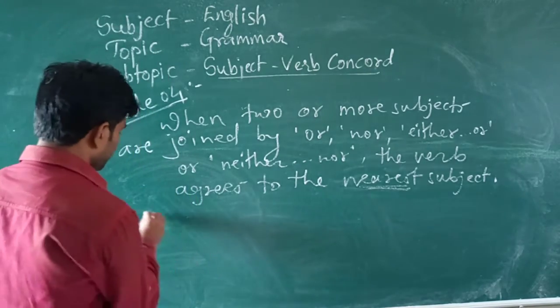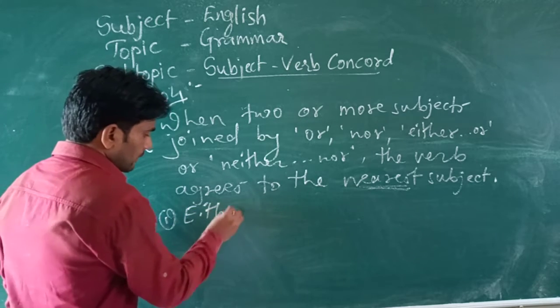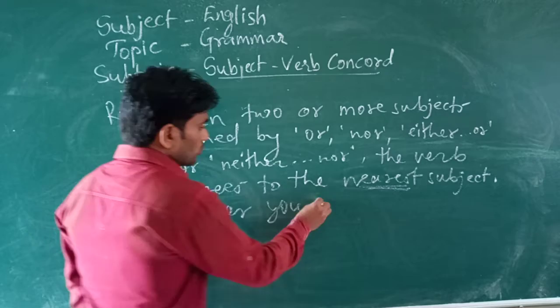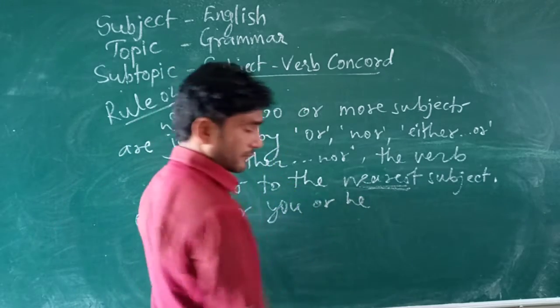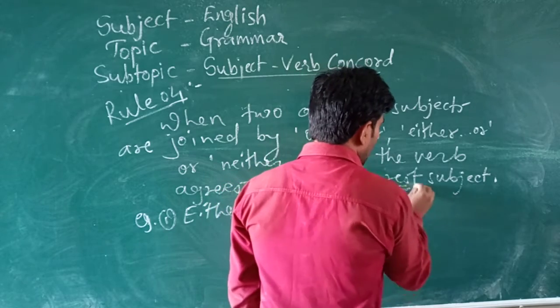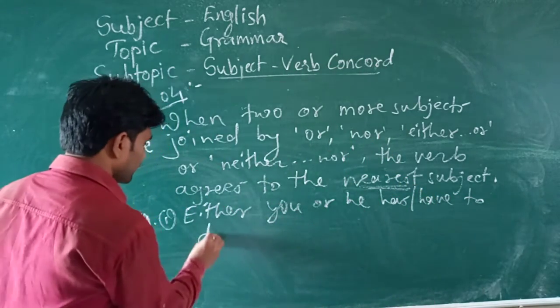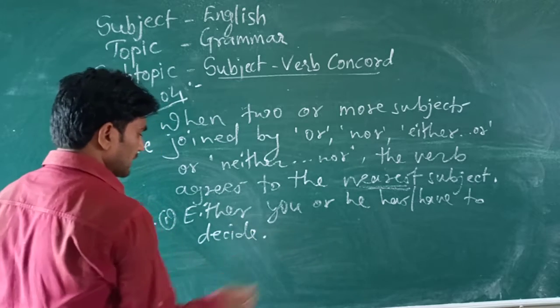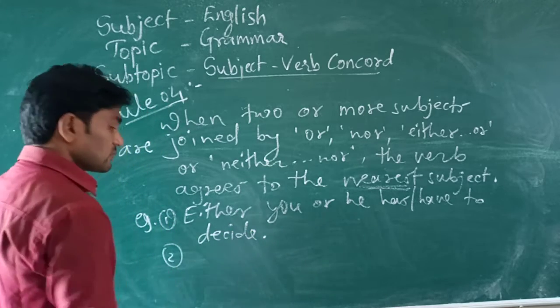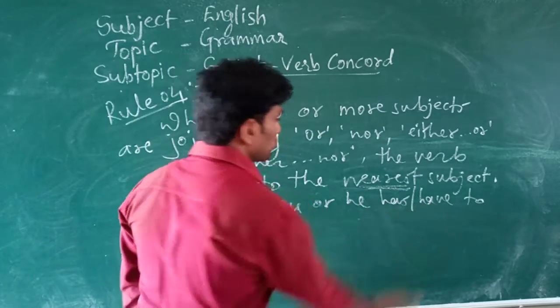Example: either you or he has or have to decide. First sentence.